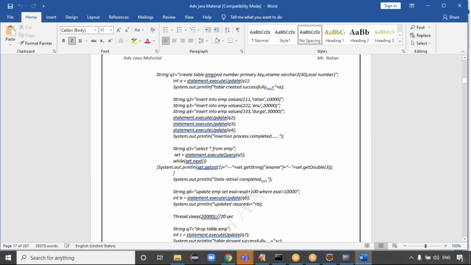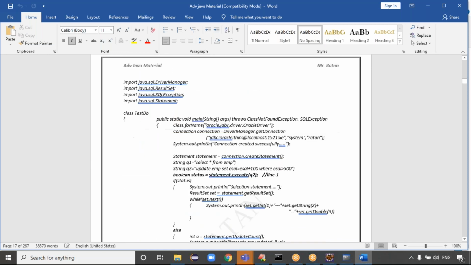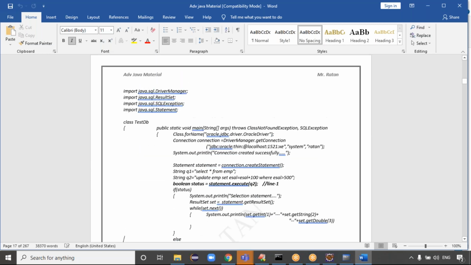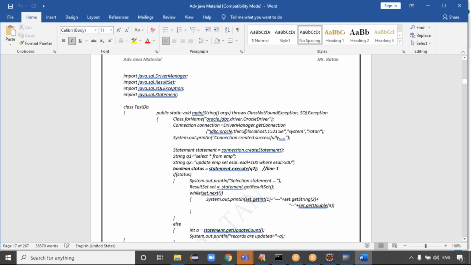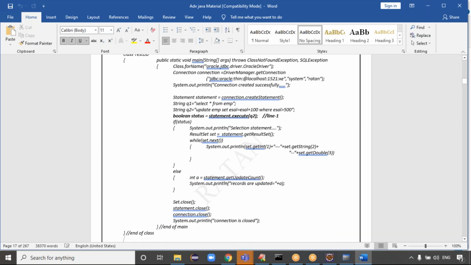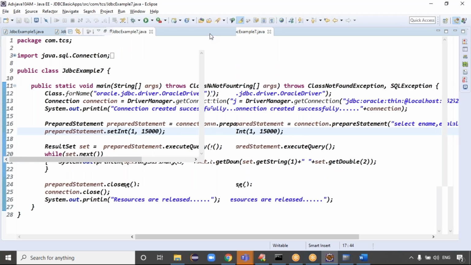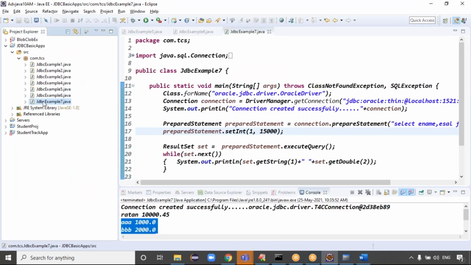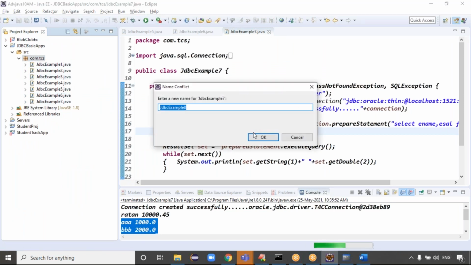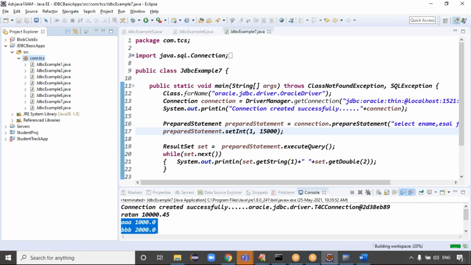We are checking the execute method, right? If you see this code once, you will get complete clarity about the execute method. This is JDBC example number 6. In the next example numbers, if you go with example 7 and example 8, okay, good example here. We go for the 8th example.